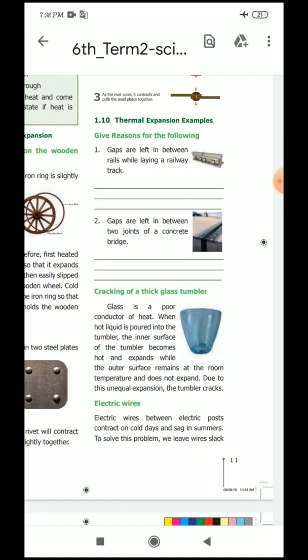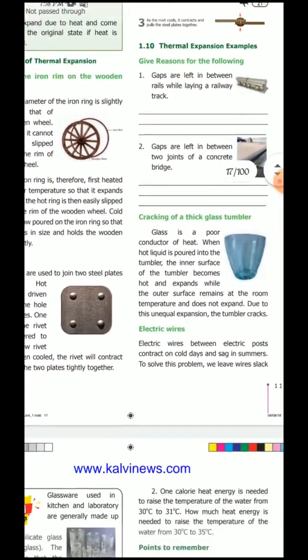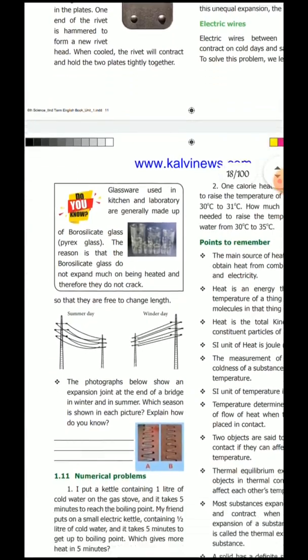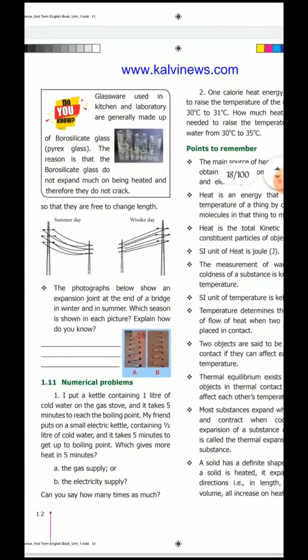Next, electric wires. Electric wires between electric posts contract on cold days and sag on summer days. Sag means it hangs loosely. To solve this problem, we leave the wire slack so that it is free to change length. During the summer time, the electric wire will expand.